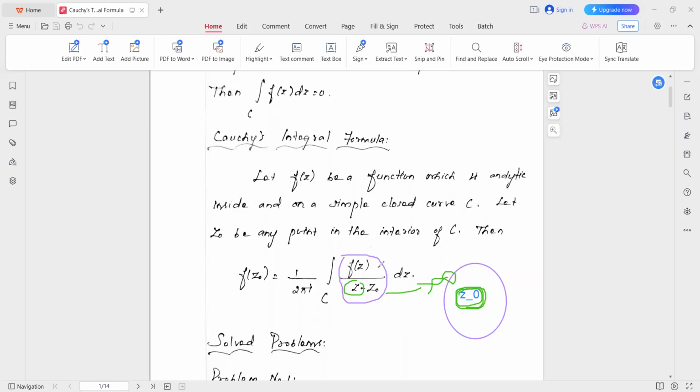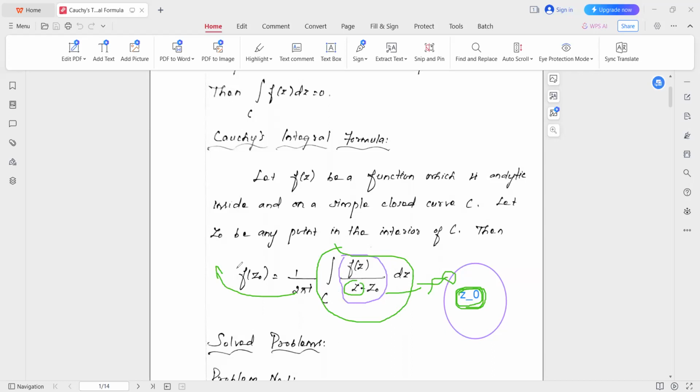If the function fails to be analytic at a point z naught, then the integral of f(z) by z minus z naught over the simple closed curve is 2 pi i into f of z naught.